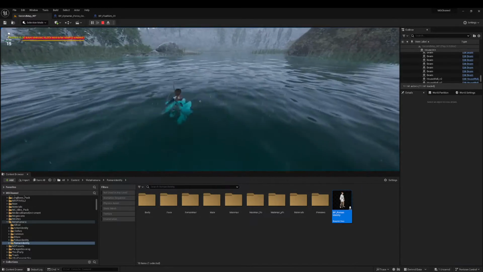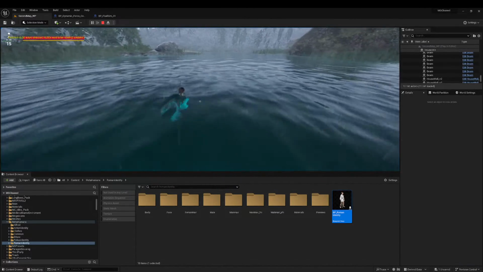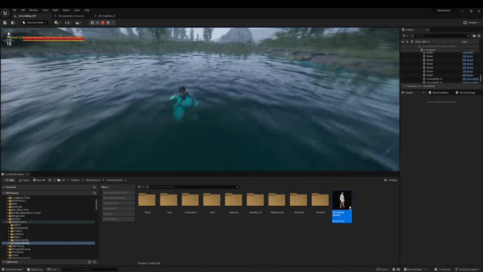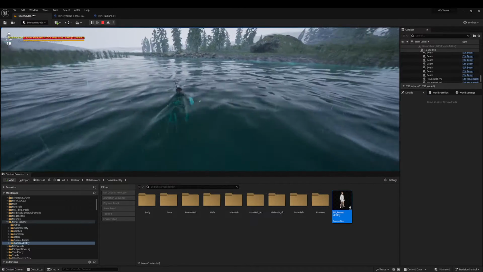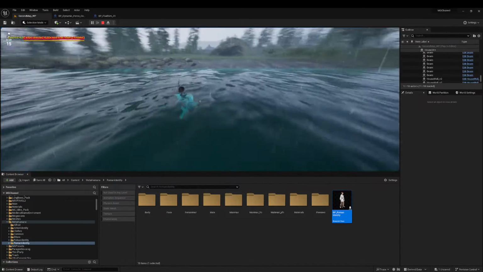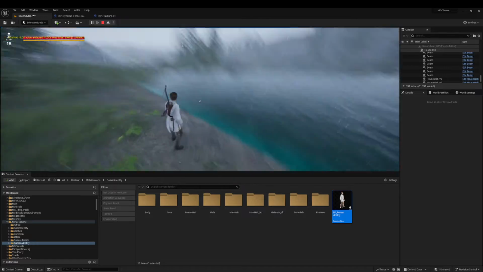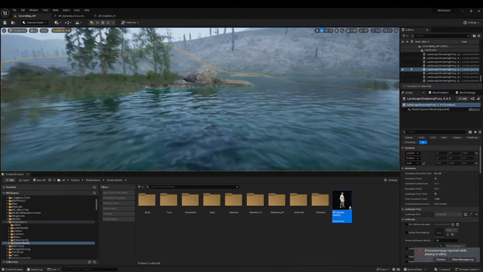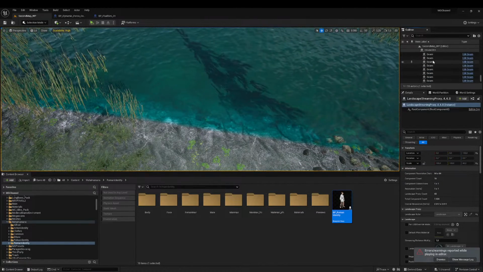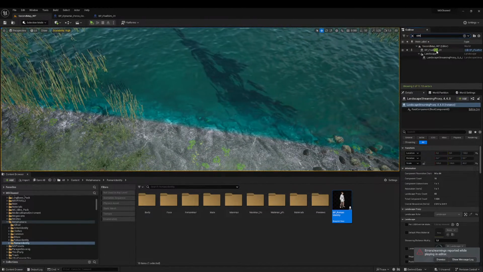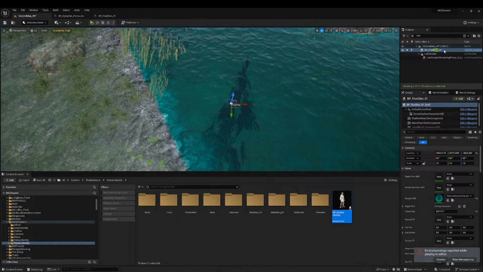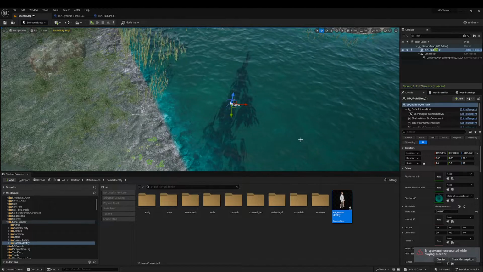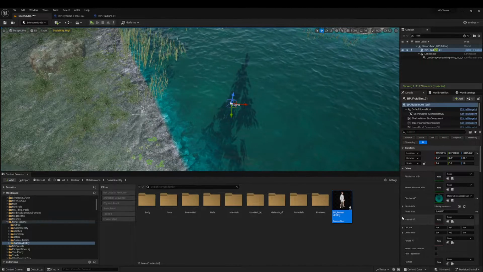Okay, it's working, but not perfectly. Like if we rotate, the path below us will rotate also. And that's the main issue. So how can we fix it? Also, make sure that you didn't rotate your fluid sim mesh. Its rotation must be 0, 0, 0. Otherwise, you will have some bugs.